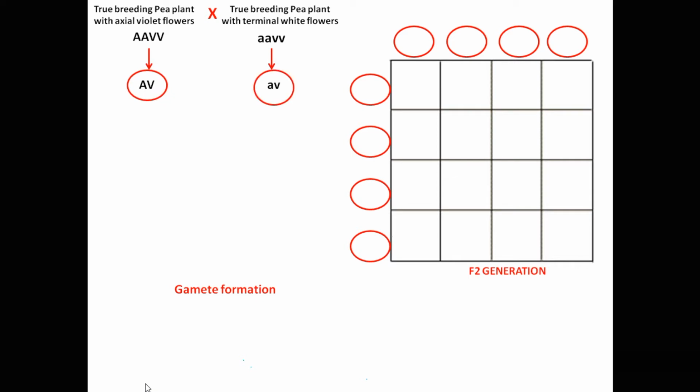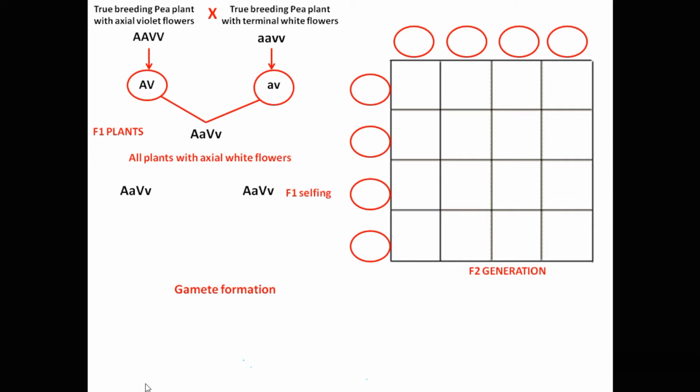Encircle the gametes. On fertilization, all F1 plants produced have axial violet flowers, and they are heterozygous for the traits, that is capital A, small a, capital V, small v.